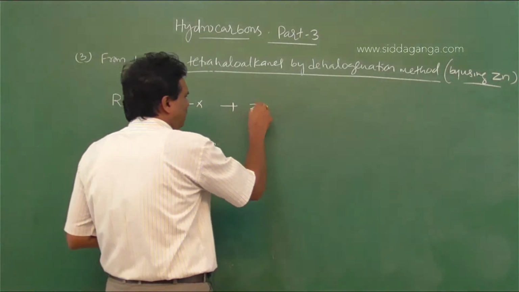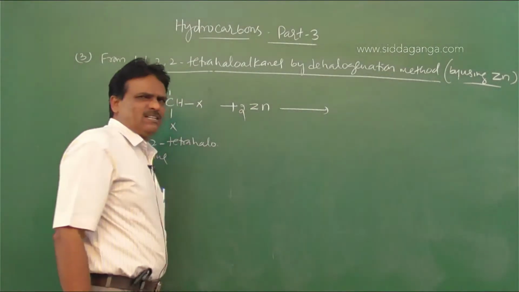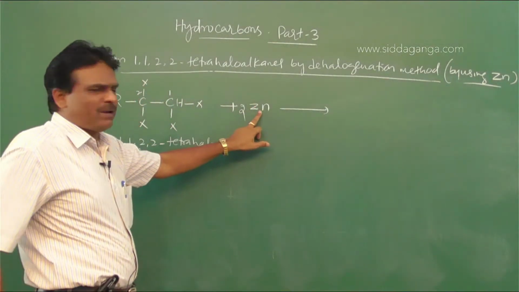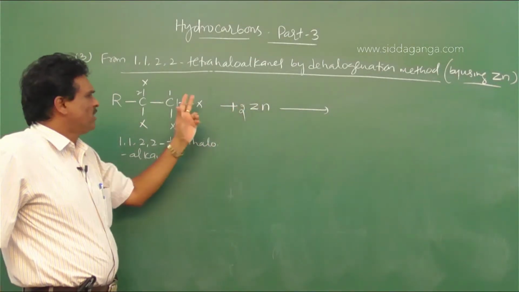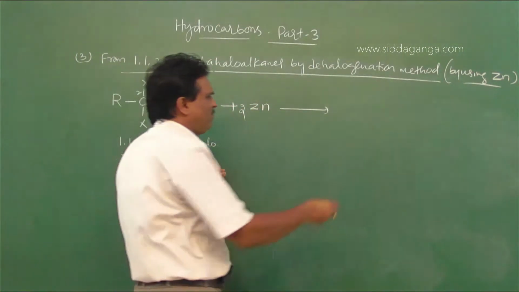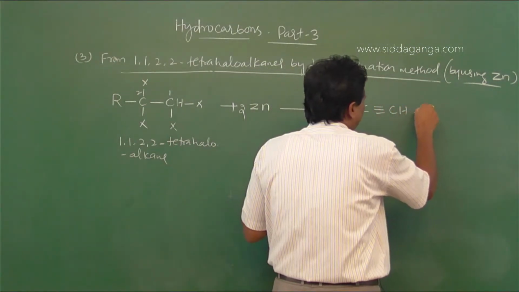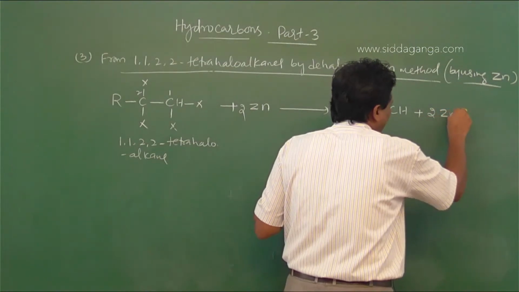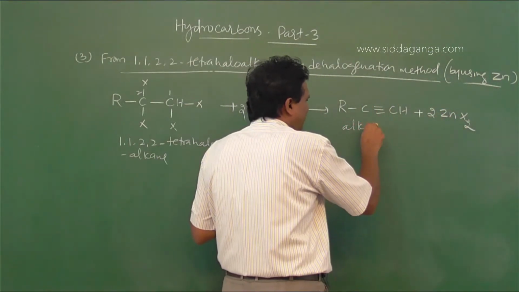When it is heated with zinc, it involves 2 moles of zinc. So one zinc atom requires 2 halogen atoms. Therefore 2 zinc atoms require 4 halogen atoms to form R C triple bond CH plus 2 moles of ZnX2. So this is alkyne.